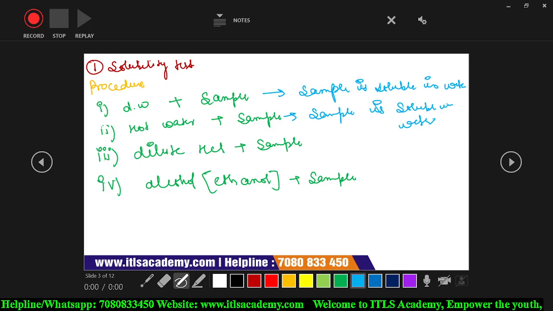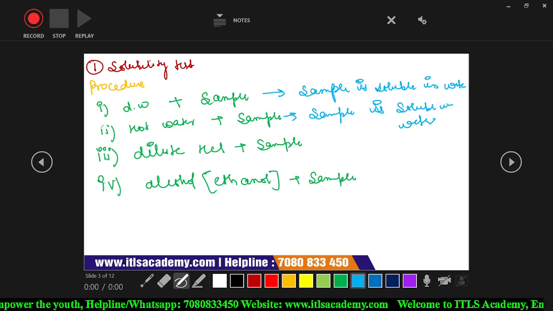And when we dissolve the sample into the dilute HCl, then we will observe that our sample is dissolved. Madam, I'm not able to hear your voice, ma'am. It is not audible.